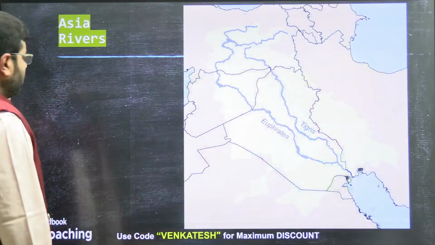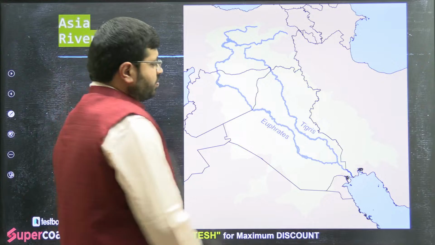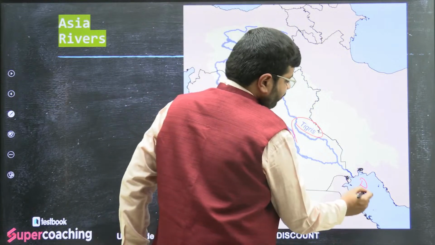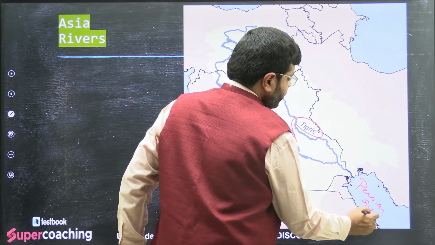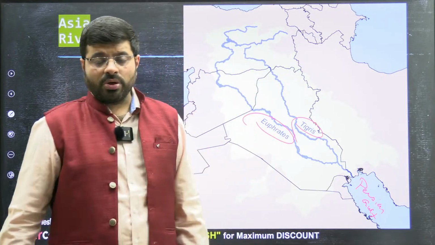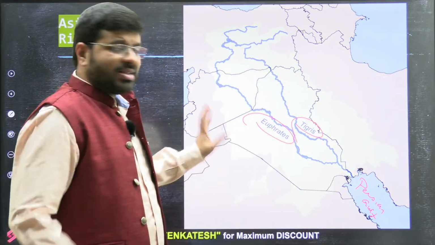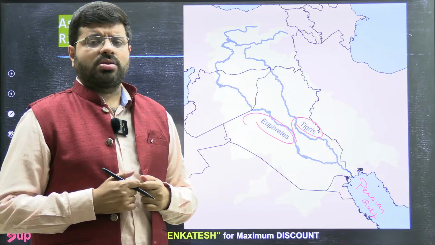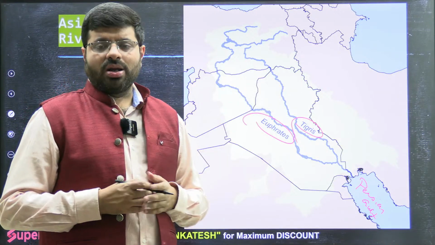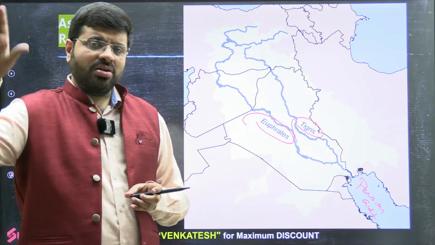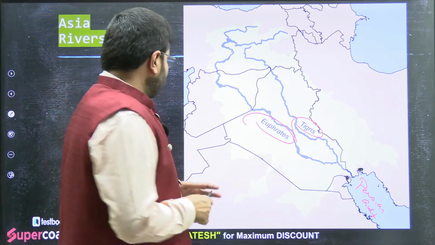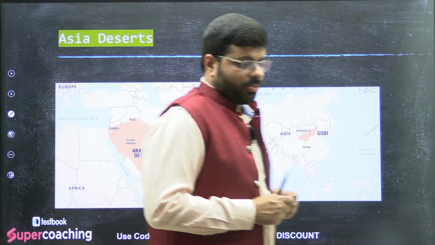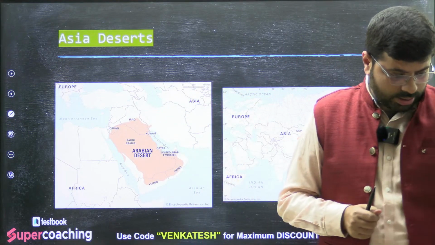Then moving further, you can see the Tigris and Euphrates, prominent rivers of the ancient civilization, which moved towards the Persian Gulf. This is the Persian Gulf, this is the mouth. See, they'll ask you questions like: match the following major rivers, not the minor rivers. Tigris, Euphrates, as well as Irrawaddy and all. They might ask you the rivers and also the mouths. Such questions you should not miss. When you talk about the deserts, let's move to the next point. Deserts.